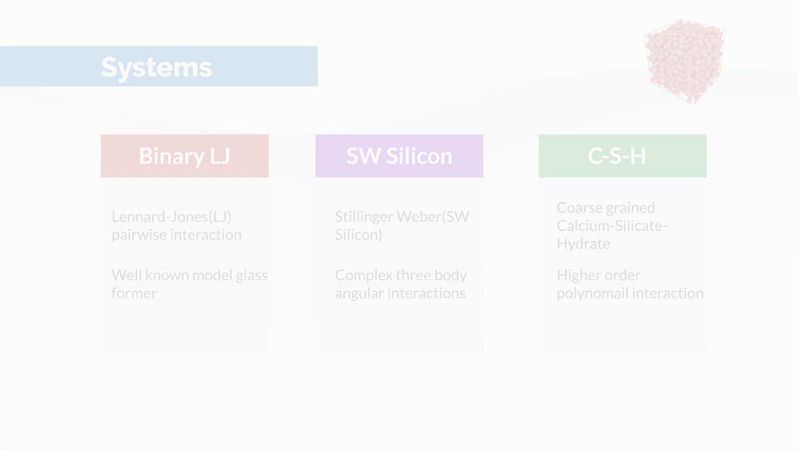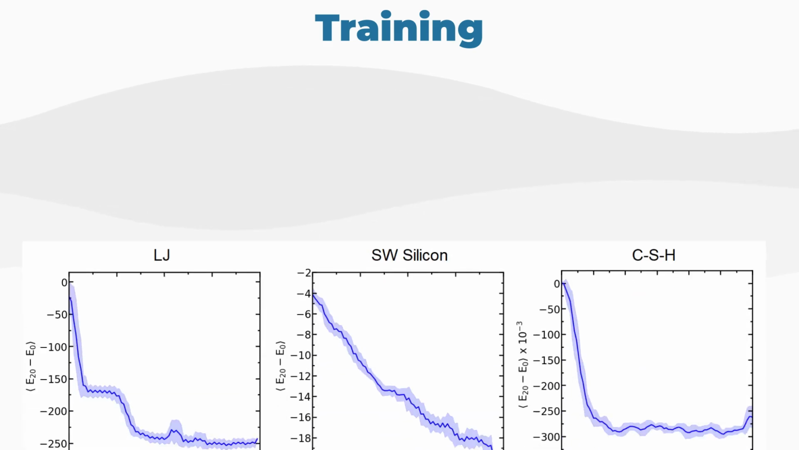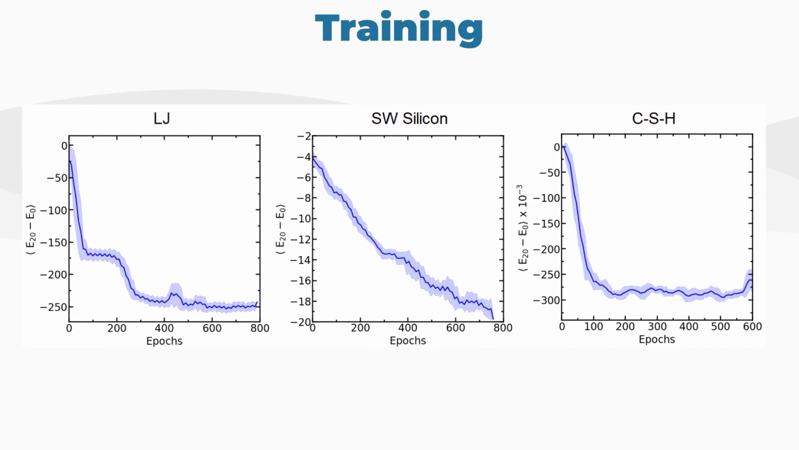The following curves show the rewards as a function of training epochs. We see that as the training proceeds, the model receives higher and higher rewards for all 3 systems. For validation, we also calculate the average reduction in energy over an optimization trajectory of 20 steps. We again observe that as the training proceeds, the model optimizes the system better and better.